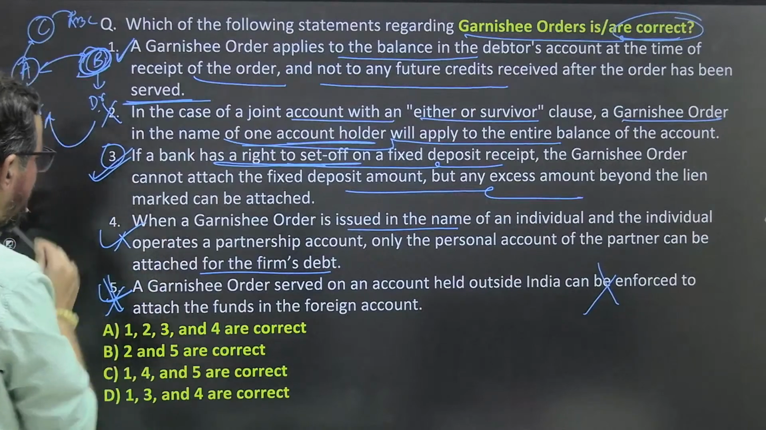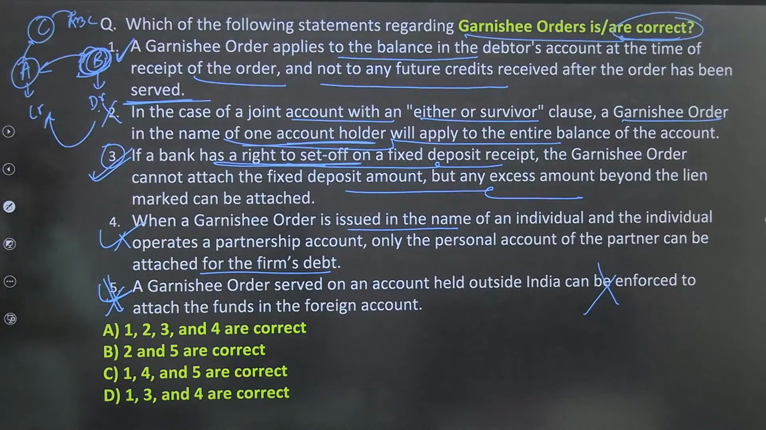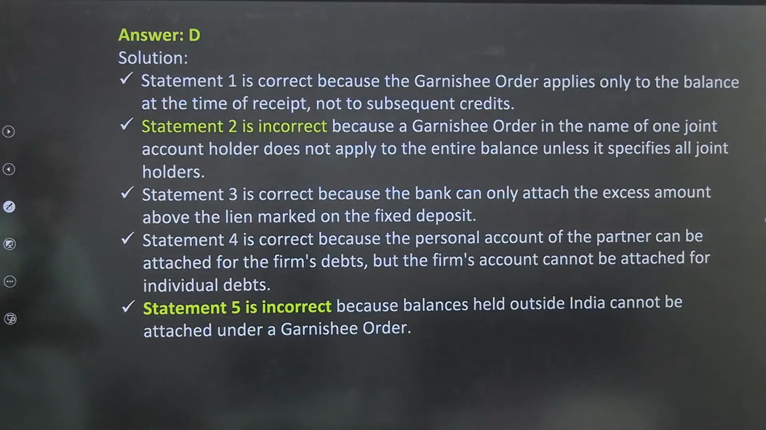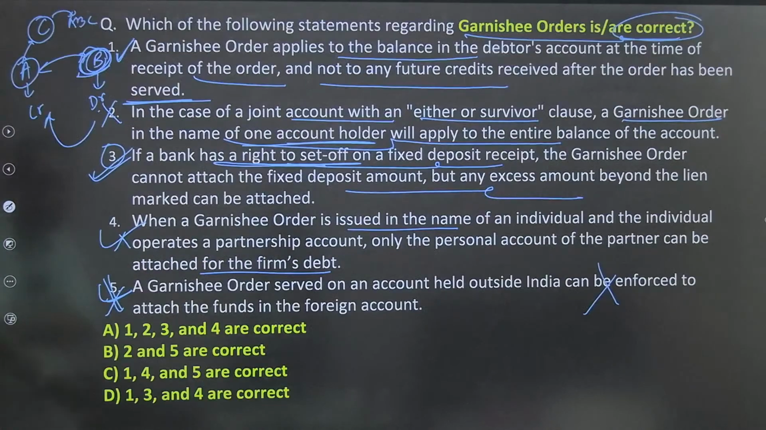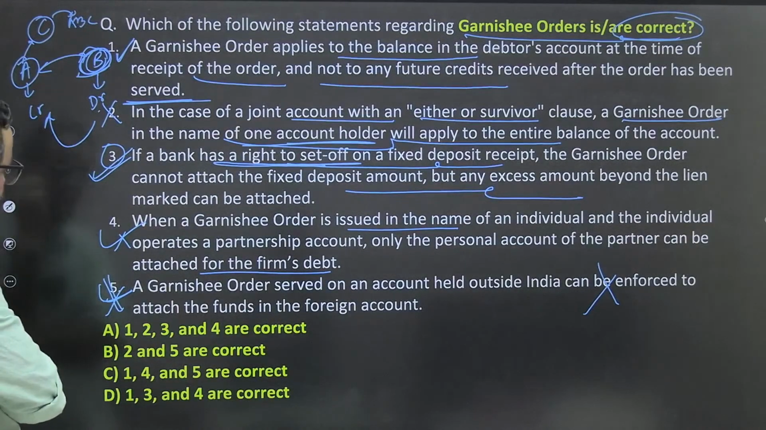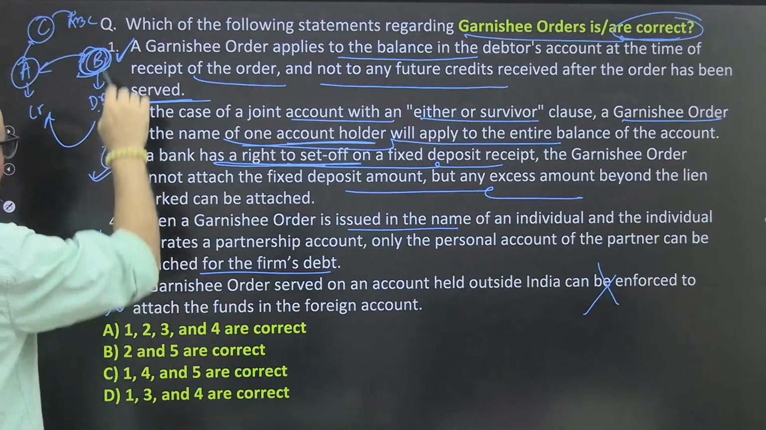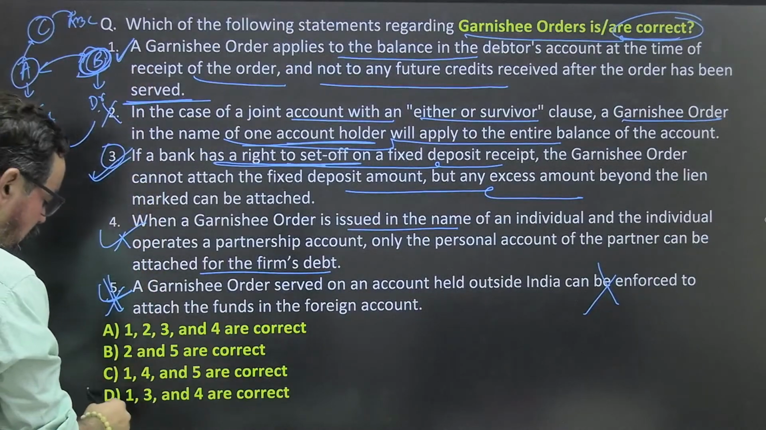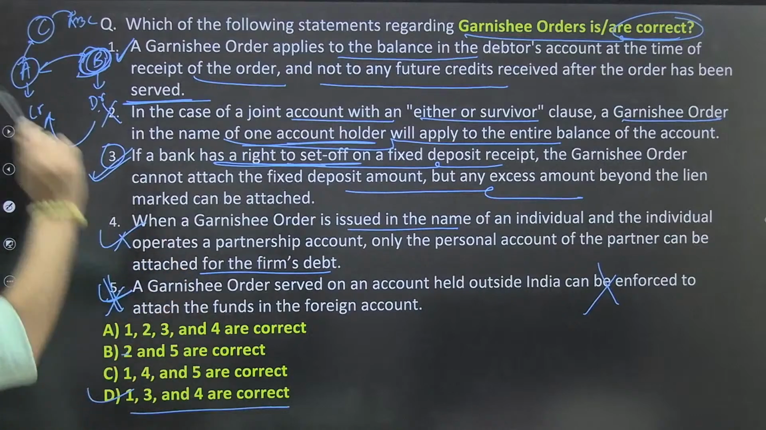So what was ours? 1, 3, 4. We do not have any option like that, so we have to check this one. D is saying that 1, 3, 4 are correct. So D is the right answer, 1, 3, 4. Okay, so option D is the right answer. I thought there was no option like D.